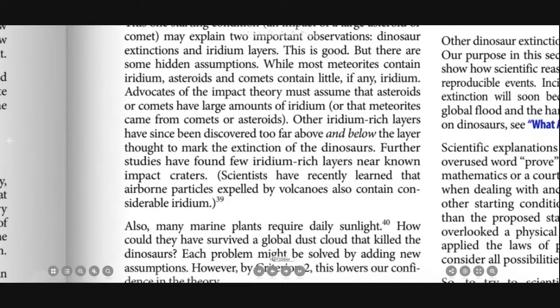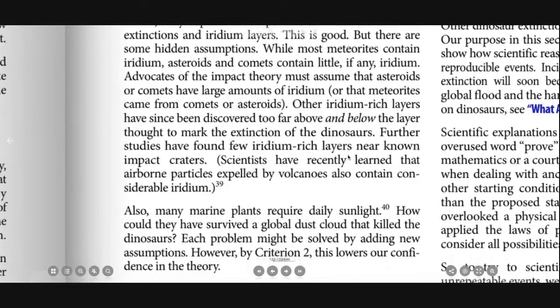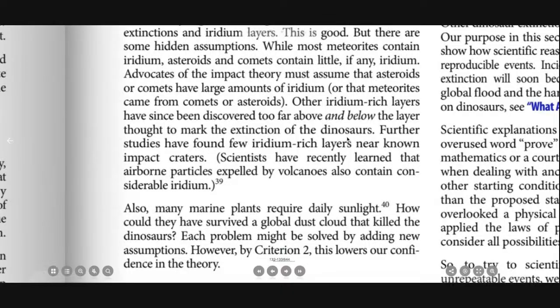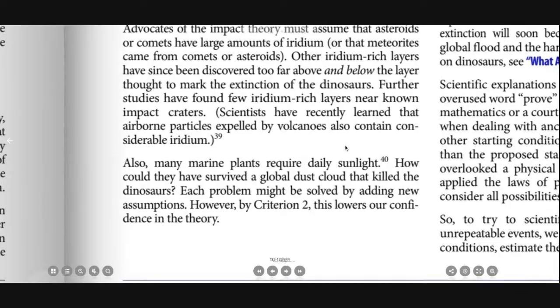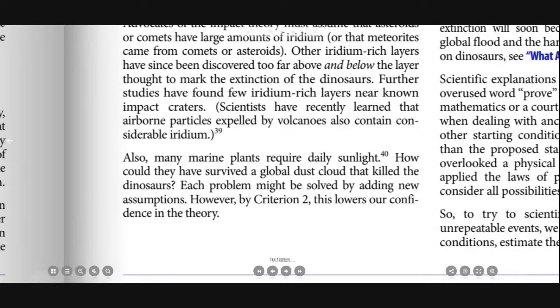While most meteorites contain iridium, asteroids and comets contain little, if any, iridium. Advocates of the impact theory must assume that asteroids or comets have large amounts of iridium, or that meteorites came from comets or asteroids. Other iridium-rich layers have since been discovered too far above and below the layer thought to mark the extinction of the dinosaurs.